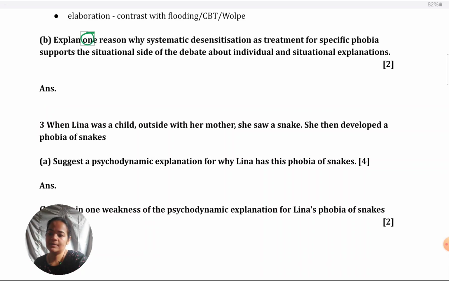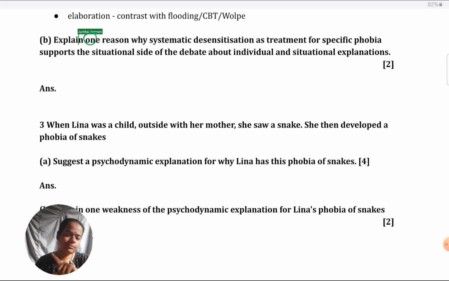What they've said, one reason. Students inevitably, they give two. I'm telling you, as obvious as it might seem, they read one, still they give two. Why? Either they're in a haste and it didn't register to them that they have to give one, or they feel that 2 marks are there, let me give two. Even if you give two, they have said give one, means you're not going to credit the second one. No matter how well you write the second one, the examiner is not going to consider that. It's sheer waste of time. So make sure you give only one reason.